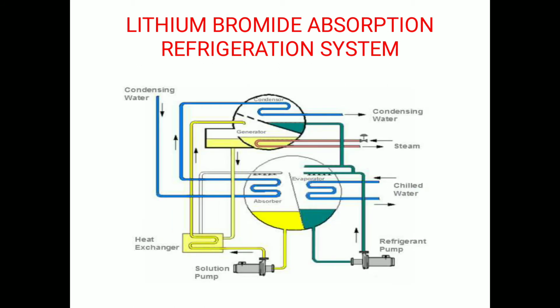This is the typical diagram of the lithium bromide absorption refrigeration system. Let's try to understand how the lithium bromide vapor absorption system works. In this system, the absorber and the evaporator are placed in one shell, which operates at the same low pressure. You can see two shells here, one on top and another at the bottom. The generator and condenser are placed in another shell, which operates at high pressure.